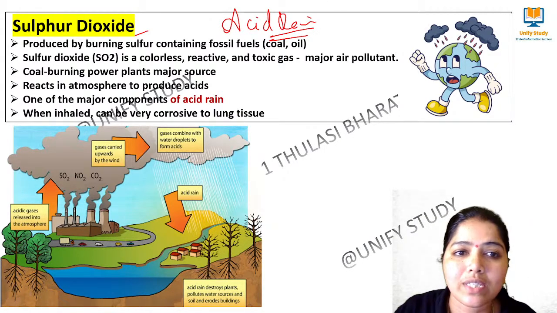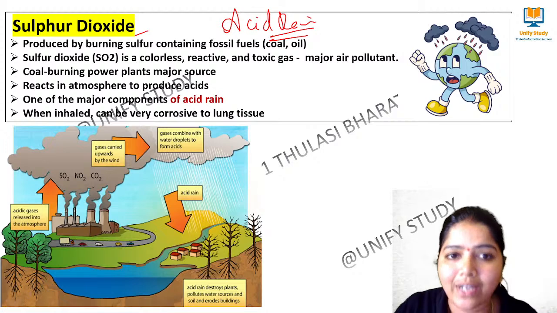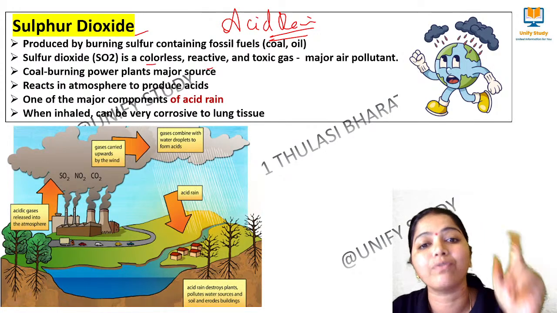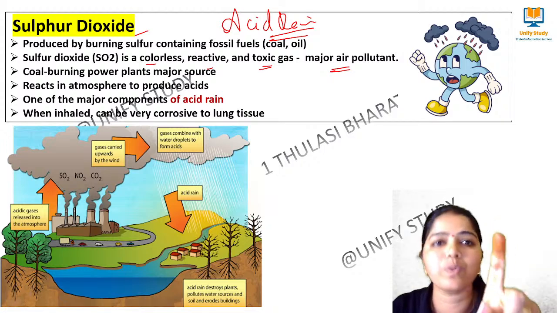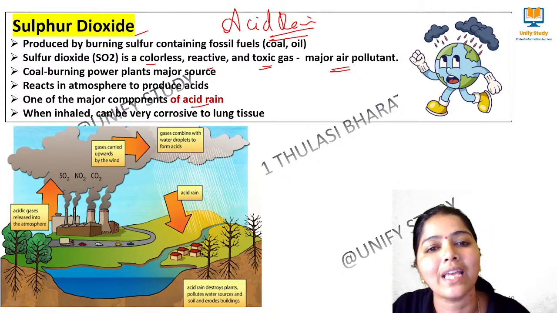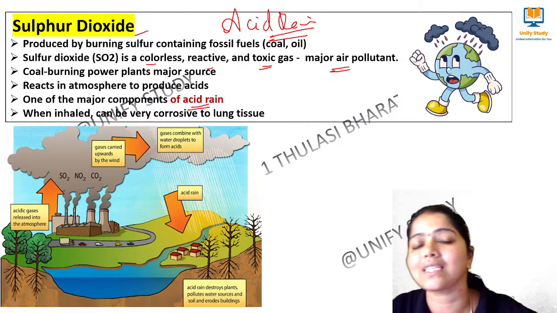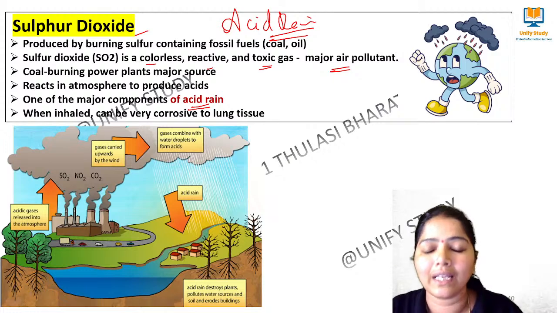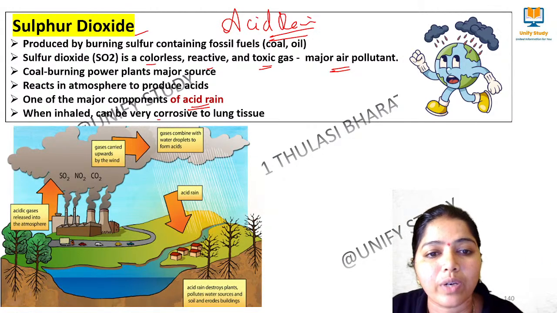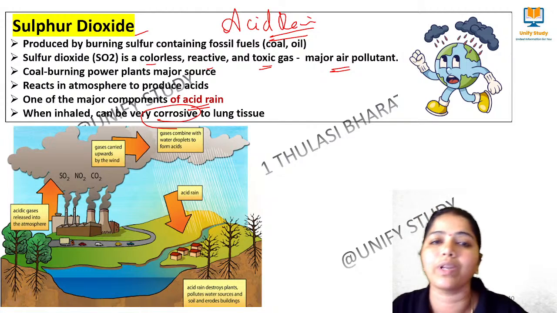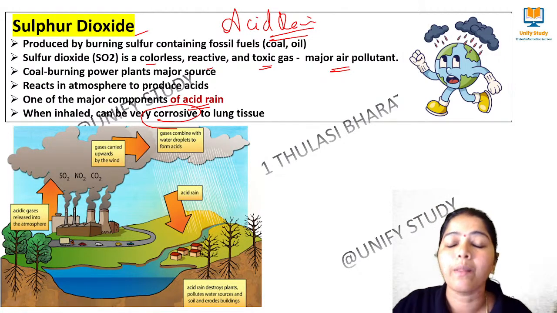So sulfur dioxide is the primary air pollutant, a colorless, reactive, toxic gas, and it is a major air pollutant that reacts with the atmosphere and creates acid rain. So when that acid rain enters the atmosphere, what happens? It corrodes, see, this is the important word, it corrodes the plant bodies, the water bodies, and buildings mainly.